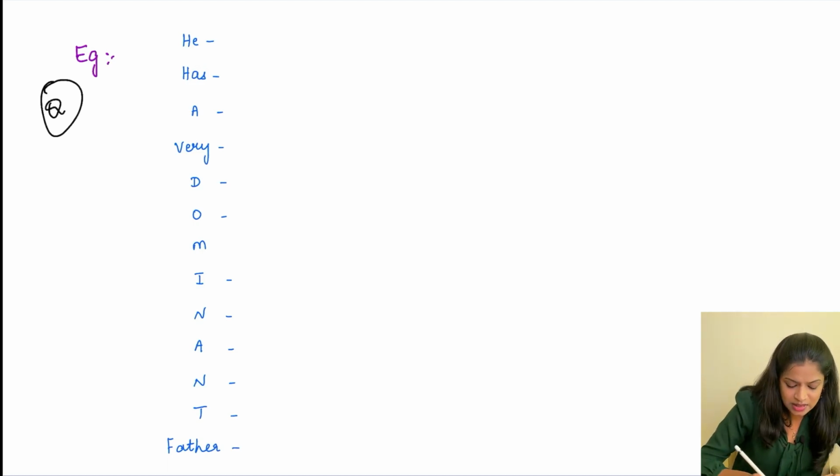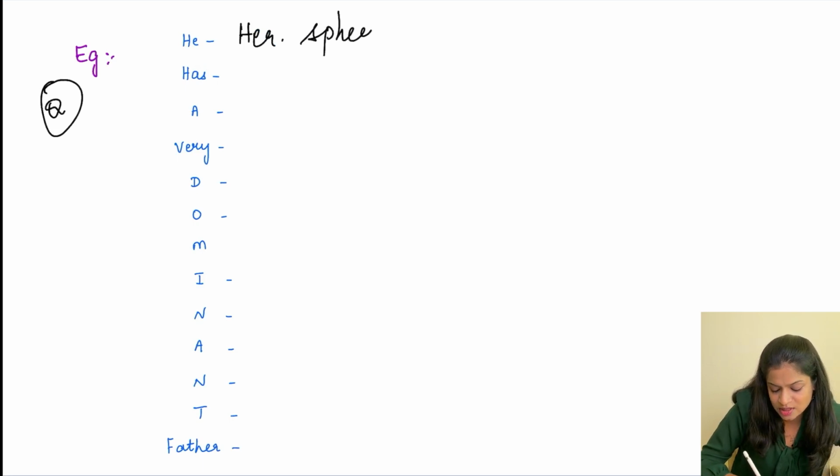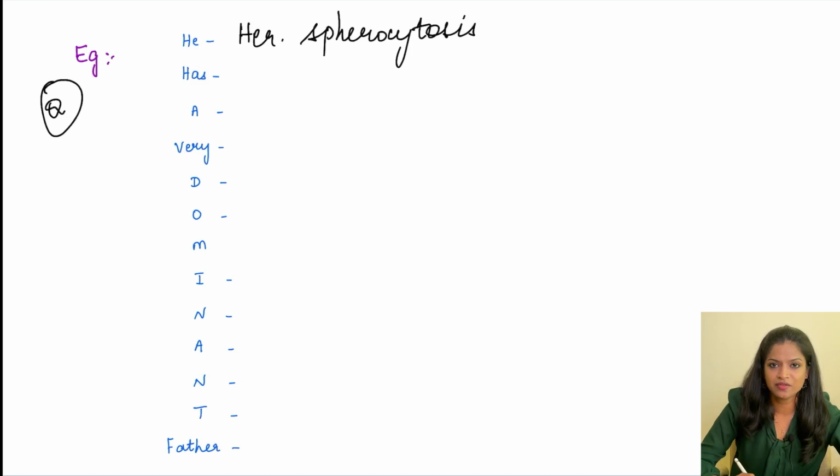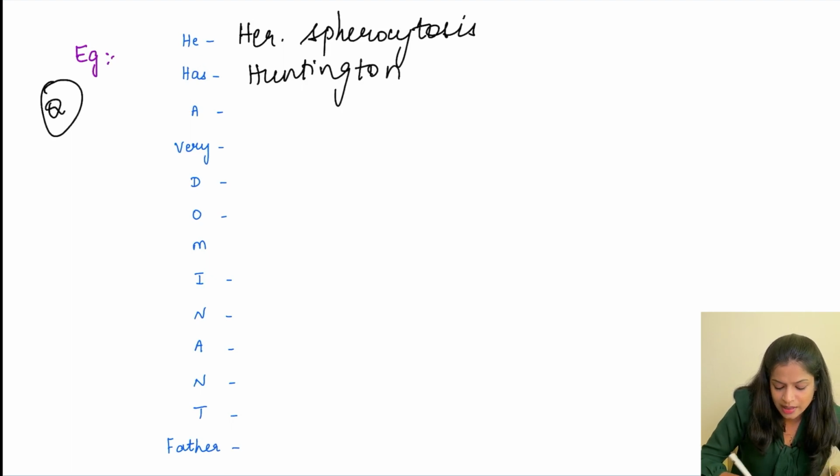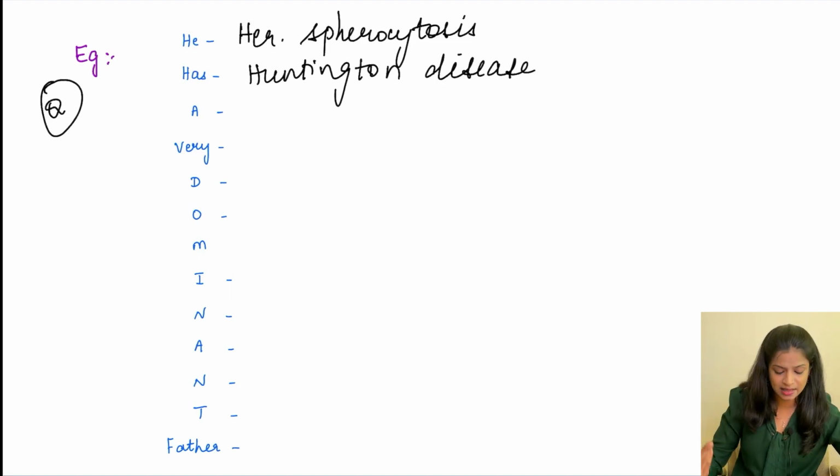Out of this, H stands for hereditary spherocytosis. As I mentioned, it is an RBC membrane defect wherein ankyrin, a structural protein, is going to be defective. E is for Huntington disease, a neurodegenerative disorder; we will be seeing it in detail in the CNS chapter.